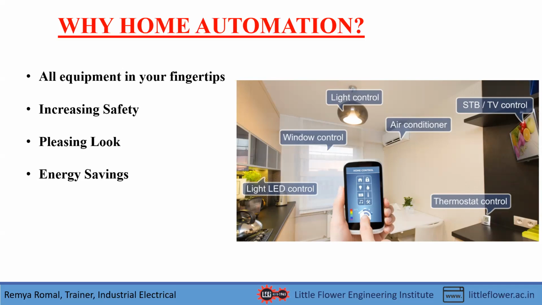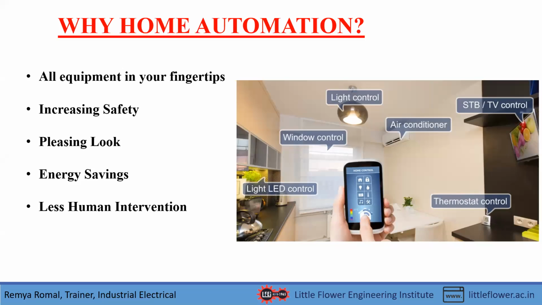Then next is energy savings. I'm sure that we all are concerned about this factor. This can be done to a large extent with the help of home automation. I will explain with an example. You're going to office and you forget to switch off some of the lights at your home. By the conventional method, only once we return from the office will we be able to switch off the lights, and so that much energy over that much time is wasted. But if your home is automated, you can switch off those lights from your smartphone even when you are at office.